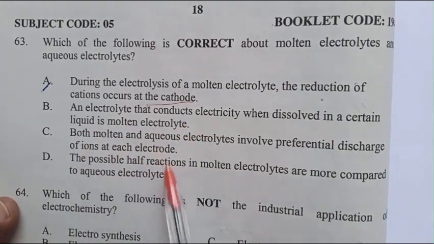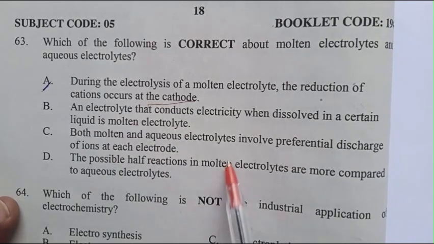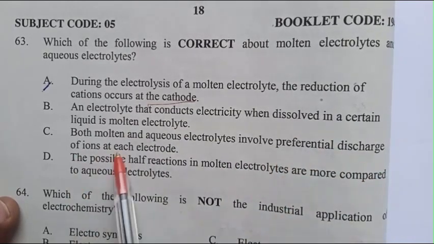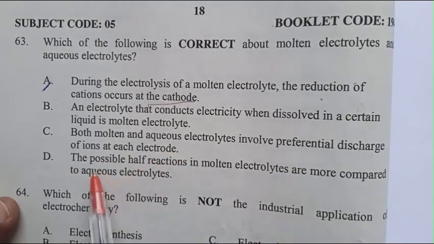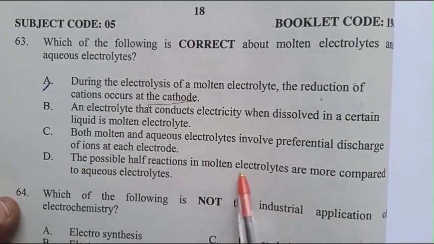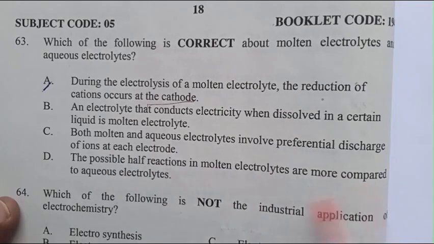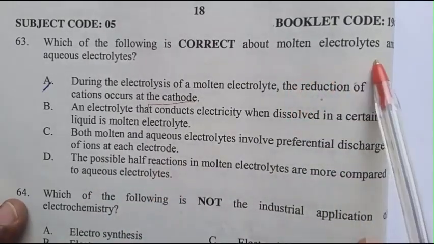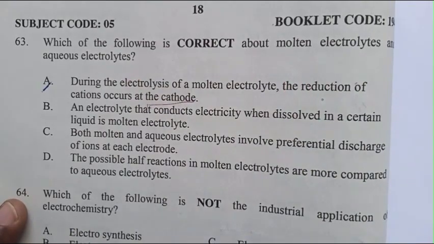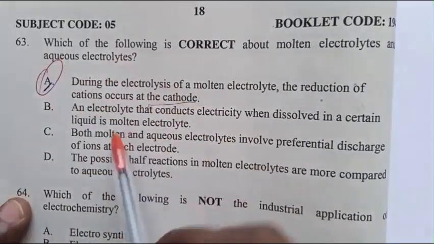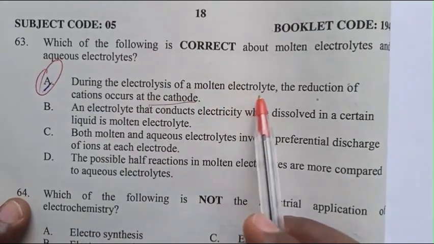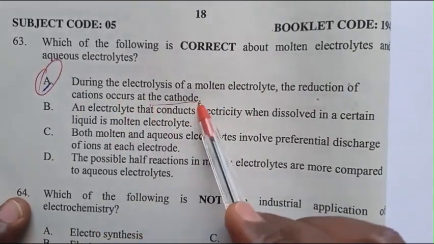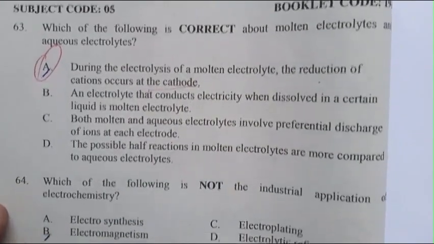C. Both molten and aqueous electrolytes involve preferential discharge of ions at each electrode. D. The possible half reactions in molten electrolytes are more compared to aqueous electrolytes. The answer is A: during the electrolysis of a molten electrolyte, the reduction of cations occurs at the cathode.